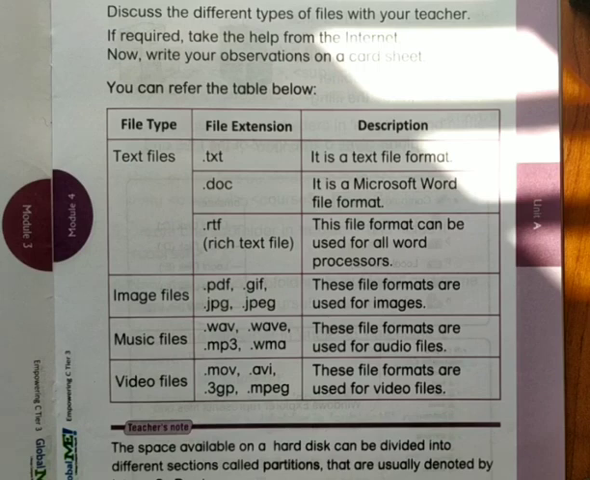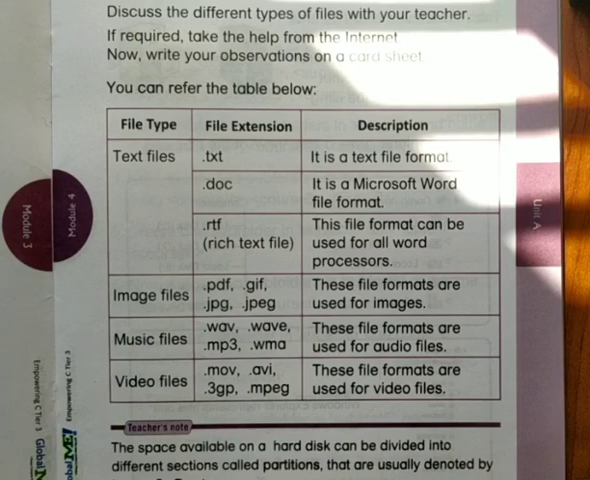Next, .doc. It is a Microsoft Word file format. If you are using Microsoft Word, we will be saving files as .doc. The documents can be very large. Next, .rtf. This file format can be used for all word processors. It is a newer file format that can be used across all word processor formats.